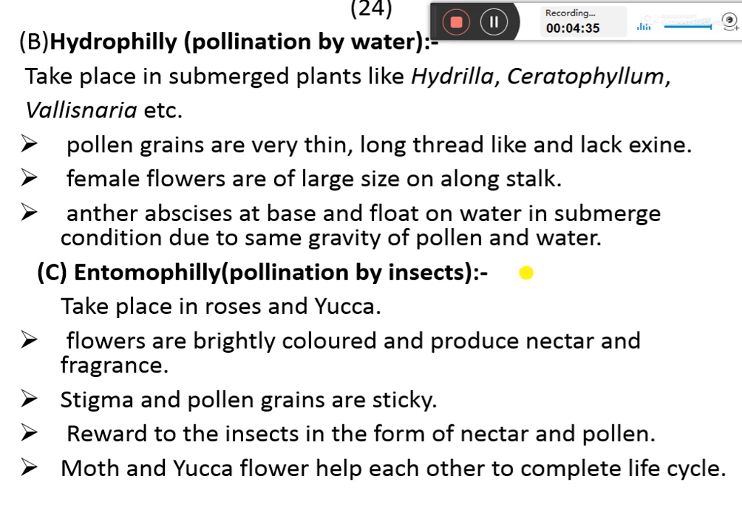Moth and yucca: moth is a kind of insect, and yucca is a flower. They help each other to complete their life cycle. That is, when the moth comes to the yucca flower, it pollinates the flower. At the same time, the yucca flower provides food for the larva of the moth.